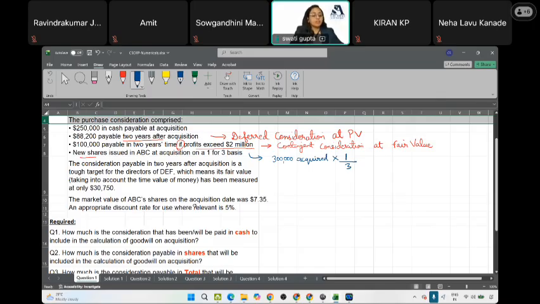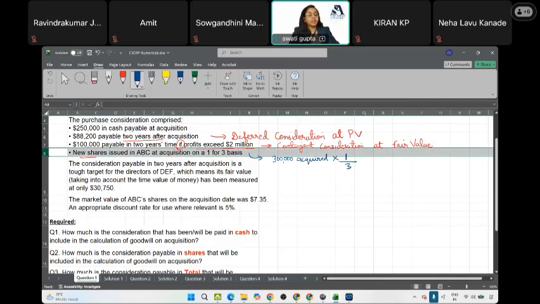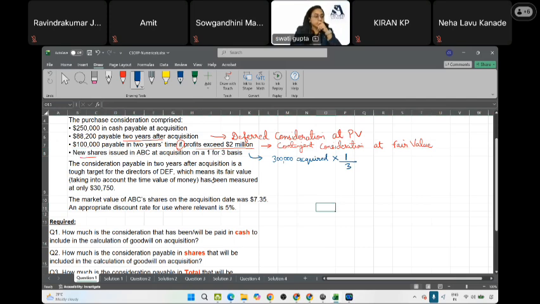Now, we will have to take fair value. Will fair value be taken of ABC company or DEF company? We will have to take the fair value of ABC company, the issuer company, the parent company.